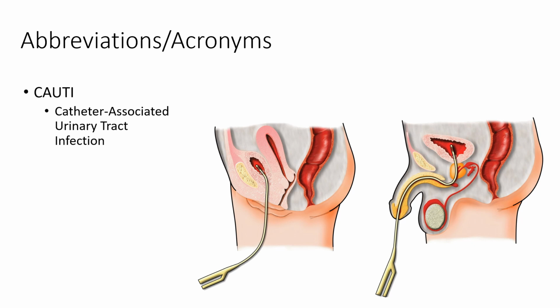Right? And then we have another term called CLABSI, which is C-L-A-B-S-I. It stands for central line associated bloodstream infection. And I don't have that one. It's not popping up yet. I'll have to make sure I put that on the slide as well. So the same rule applies here. You can use central lines. Instead of having an IV in your hand, these are intravenous lines that are placed in major vessels, and they can be a source of infection as well.